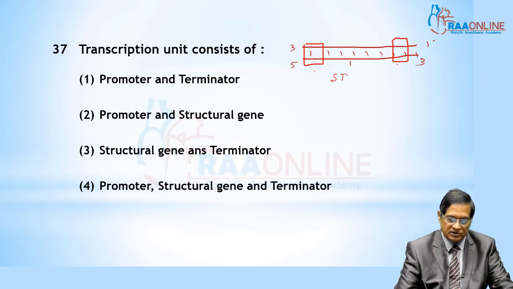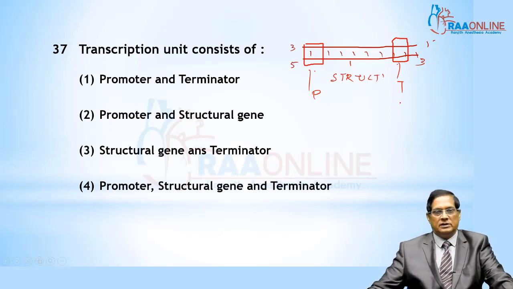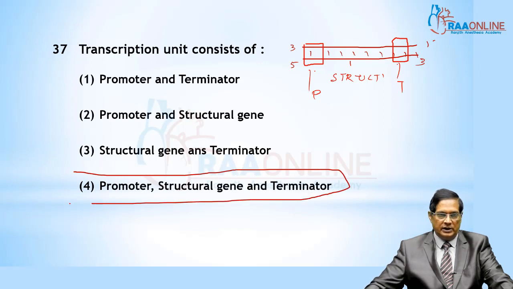So the transcription unit consists of 3 parts: promoter, structural gene and terminator.